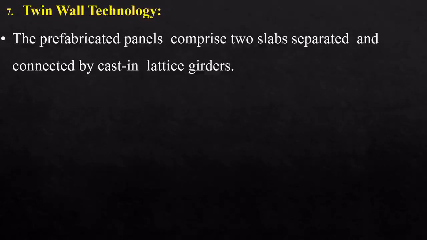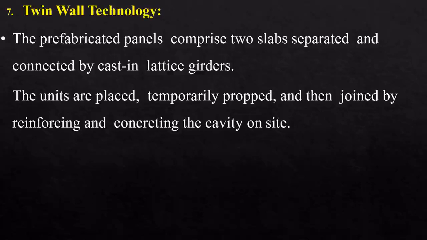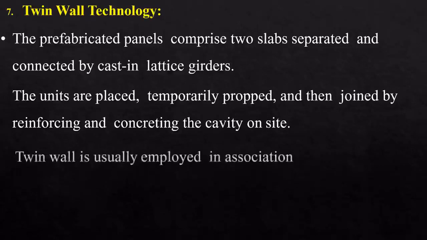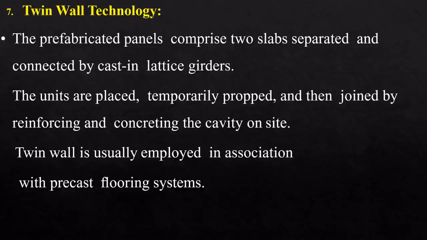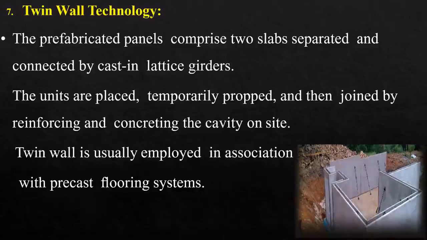Then the next one is twin wall technology. The prefabricated panels comprise two slabs separated and connected by cast-in lattice girders. The units are placed, temporarily propped, and then joined by reinforcing and concreting the cavity on site. Twin wall is usually employed in association with precast flooring systems. You can see here twin walls. Okay.